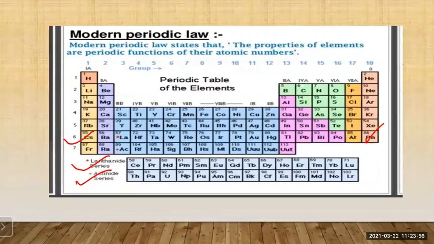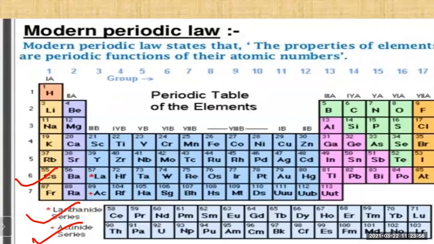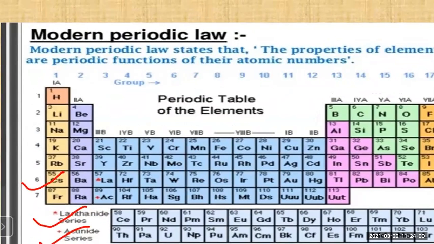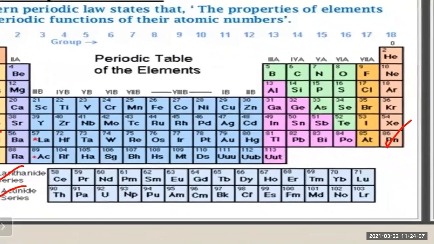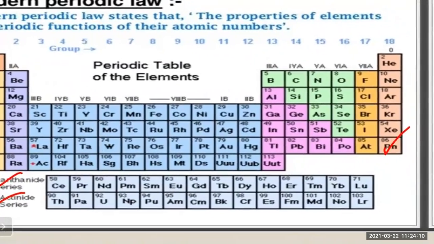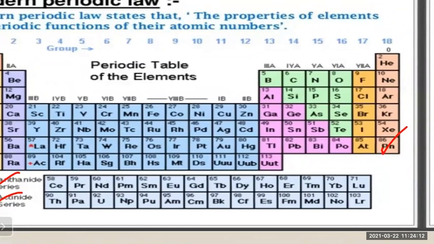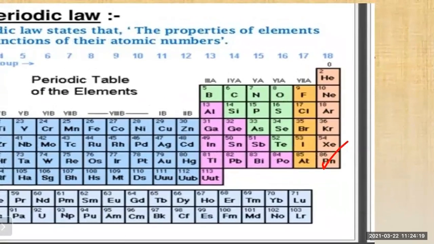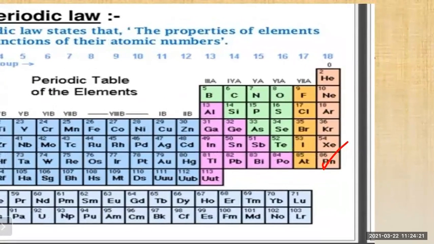Okay, see here. Here first A alkali metals, second A alkaline earth metals. Then from here you have third B to second B. Then again third A to seventh A, and last you have the 0 group that are called the noble gases.